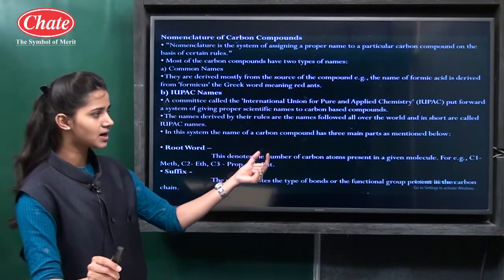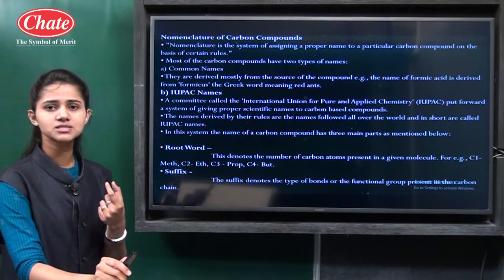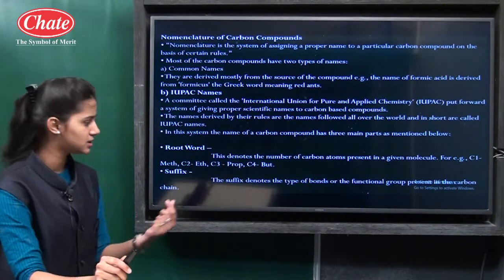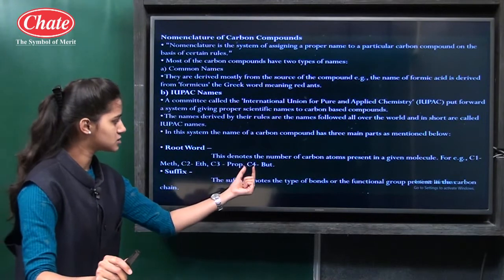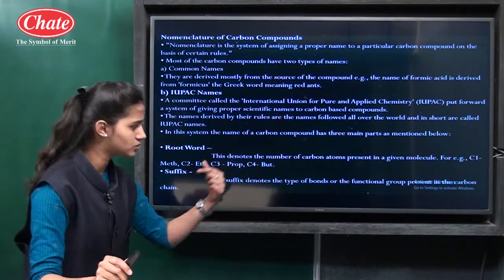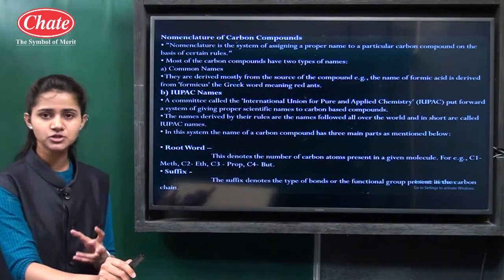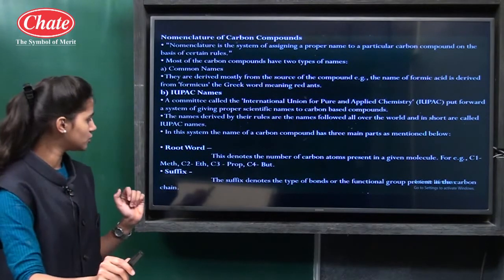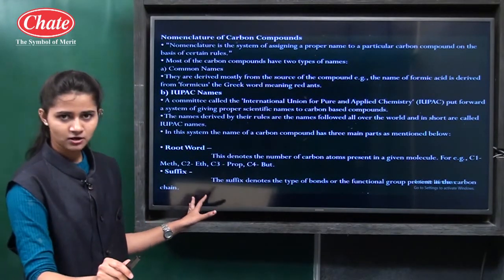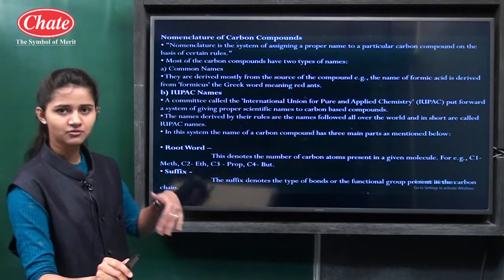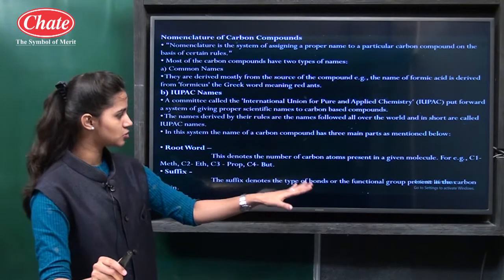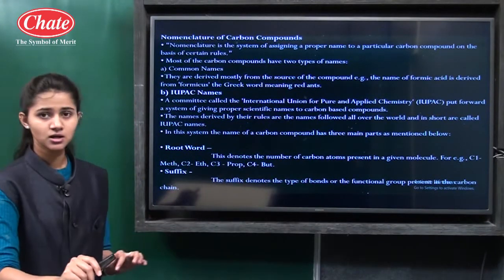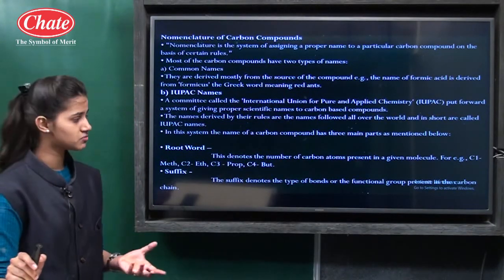If 1 carbon atom is there, the root word is meth. If 2 carbon atoms, the root word is eth. If 3 carbon atoms, prop. If 4 carbon atoms, but. So firstly we should identify the root word. Then the suffix. We know the suffix is always attached after the name. The suffix denotes the type of bond or the functional group present in the carbon chain. If it is an alkane, then the suffix would be ane.